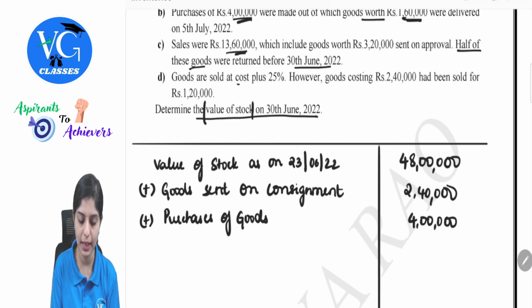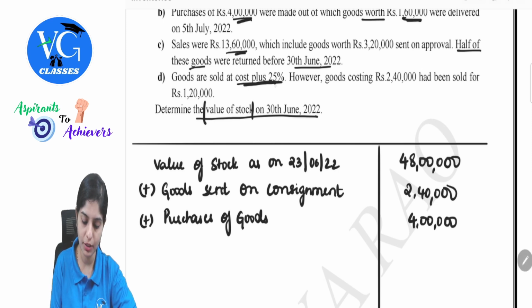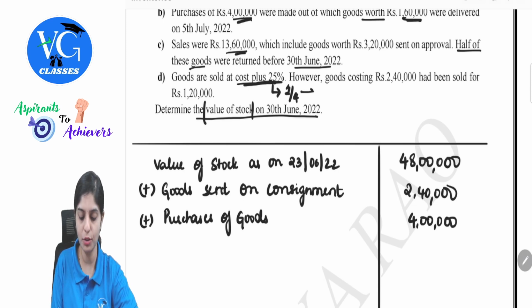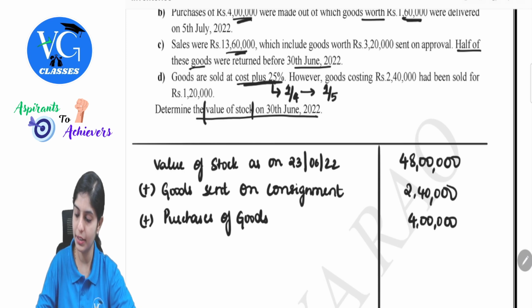Remember, I was explaining to you about this percentage. Always the percentage should be taken on sales. But here it is taken on cost. 25% on cost is nothing but how much? 1/4 on cost. So if I have to find out on sales, it is nothing but 1/5 on sales. So in other words, it is nothing but 20% on sales. Clear?